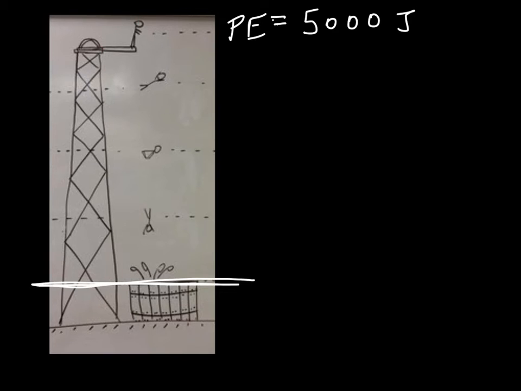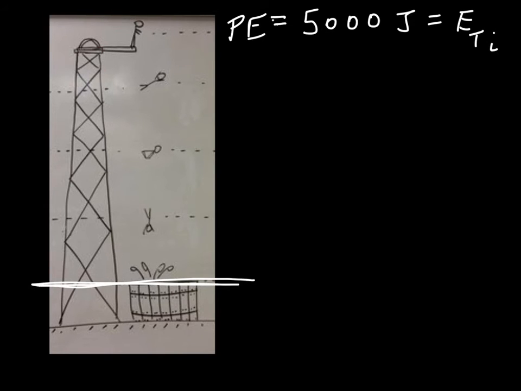So what does that mean then? Before this event, before he jumps, what is this potential energy? This is actually our total mechanical energy before. So this is the total mechanical energy of the system. It cannot have any more energy than this 5,000 joules. All right, so now he jumps.